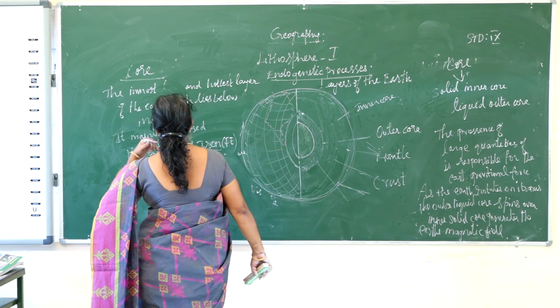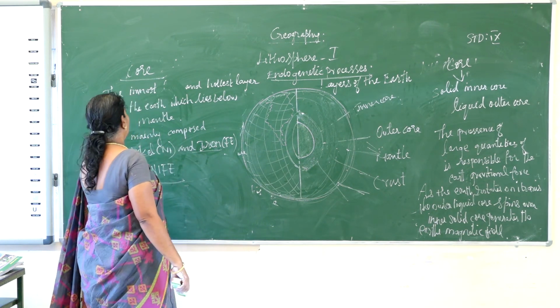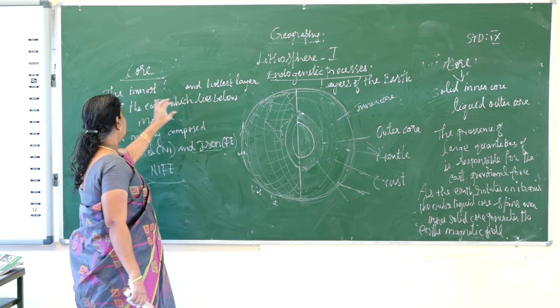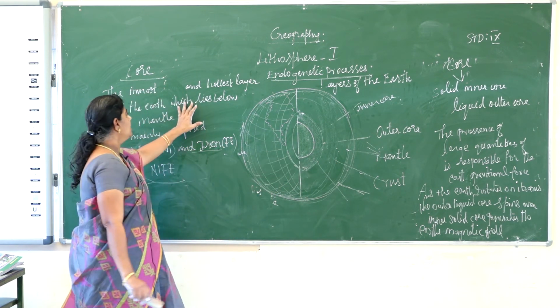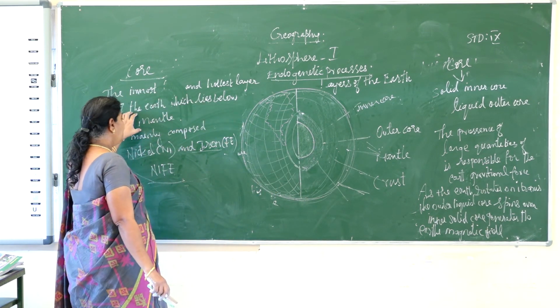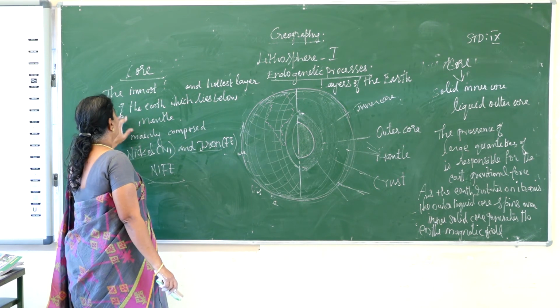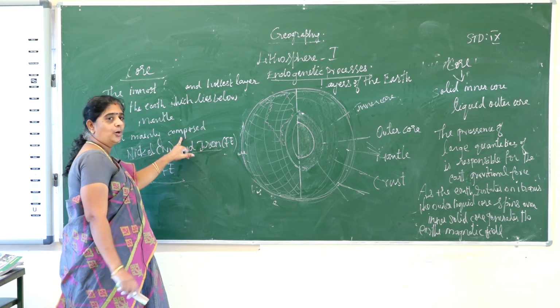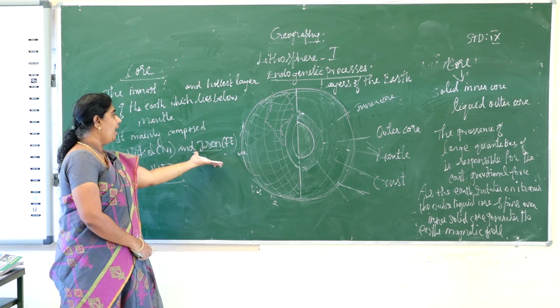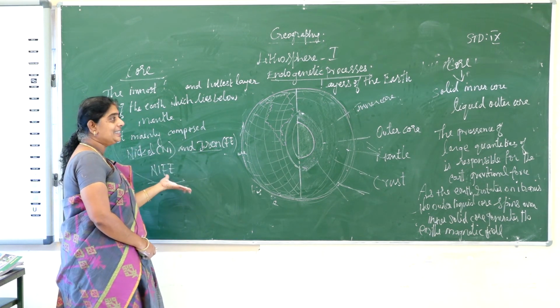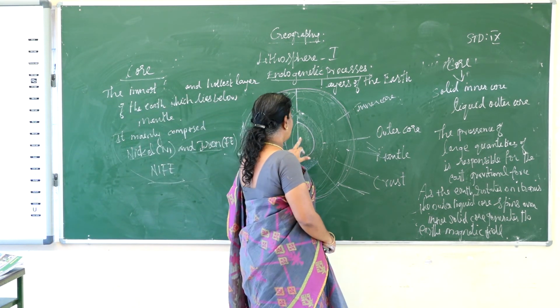Once again, the core is the innermost and hottest layer of the earth, which lies below the mantle. It is mainly composed of nickel and iron, so it is called Nife.